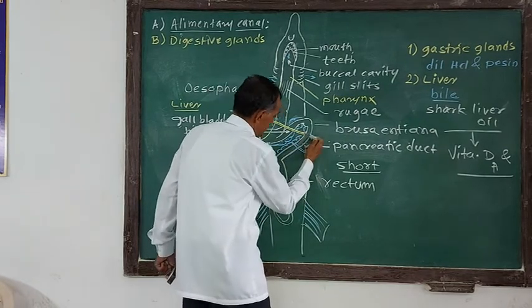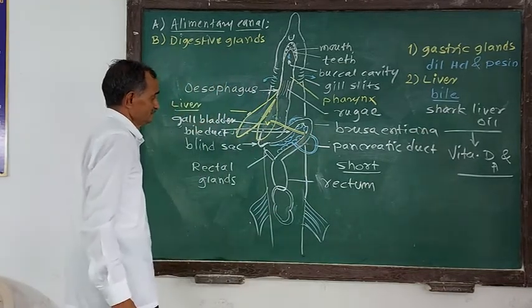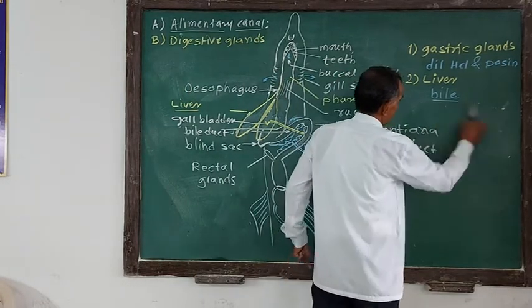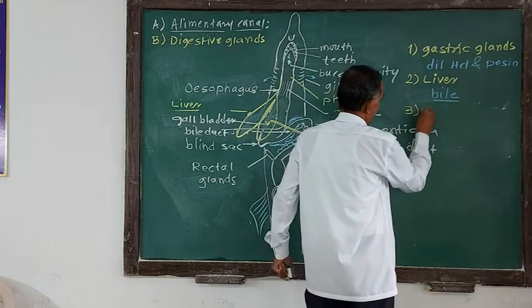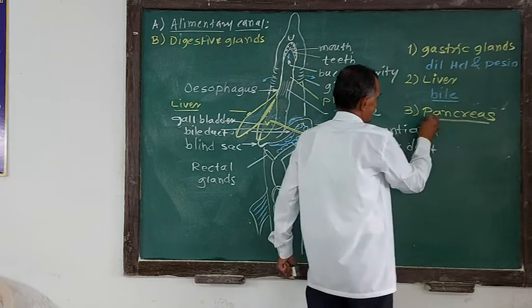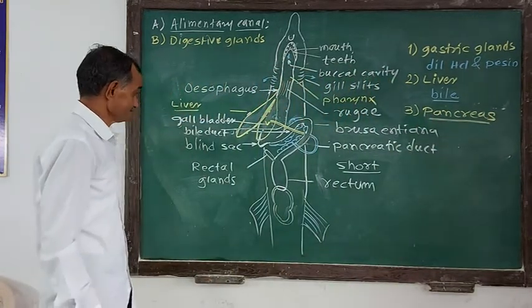So this is the third type of gland, which we call the pancreas. The pancreas secretes a number of digestive enzymes such as lipase and protease, which digest the different types of food material.